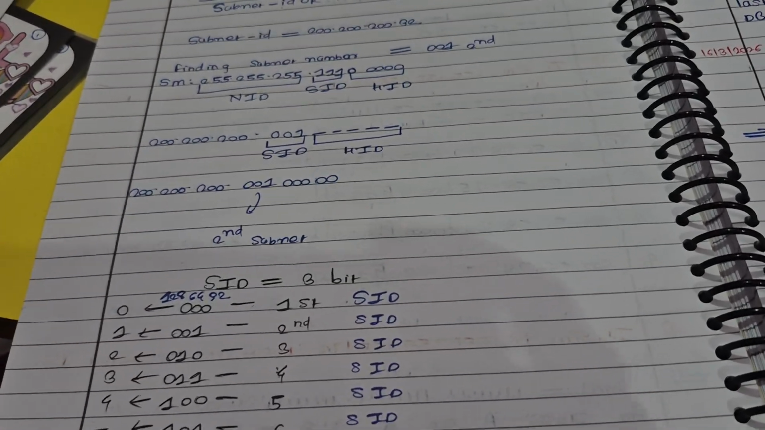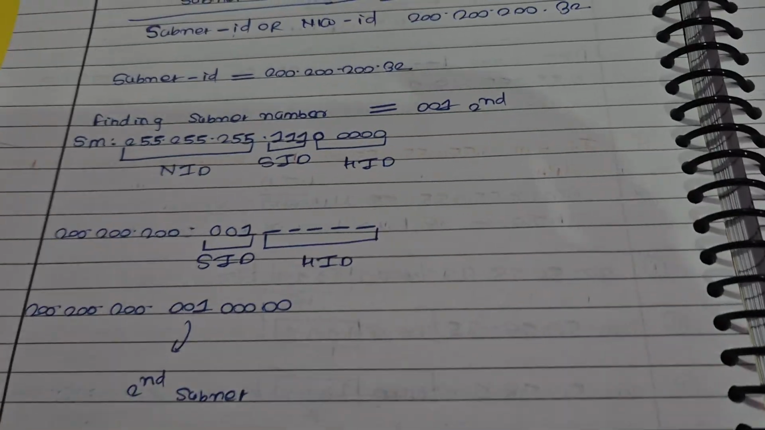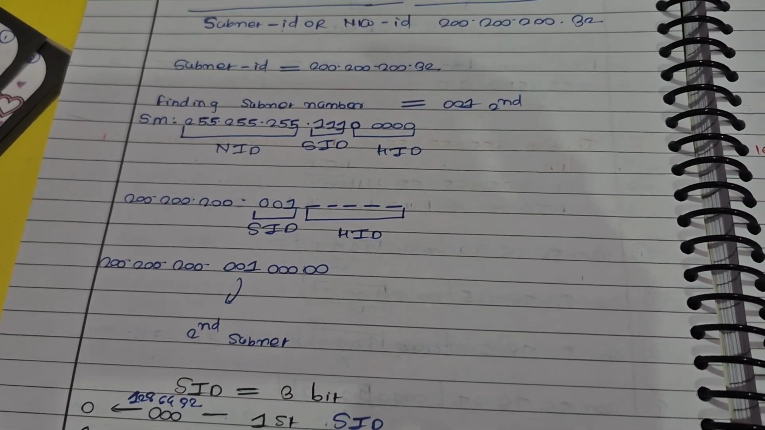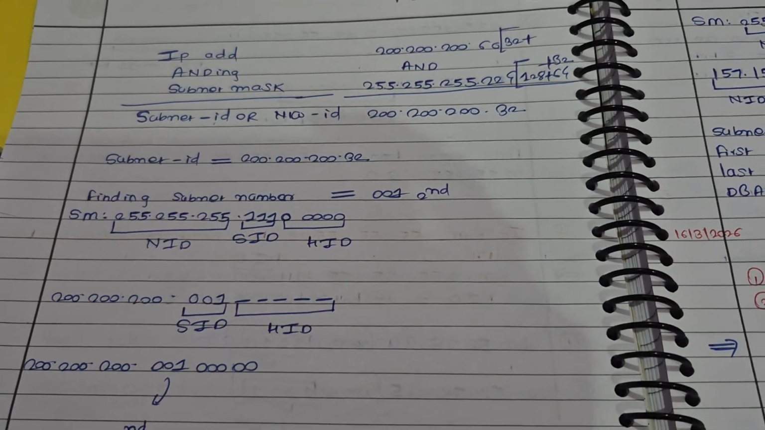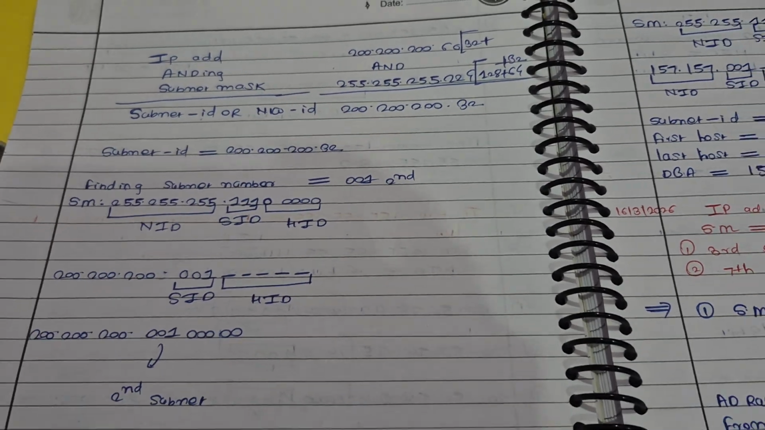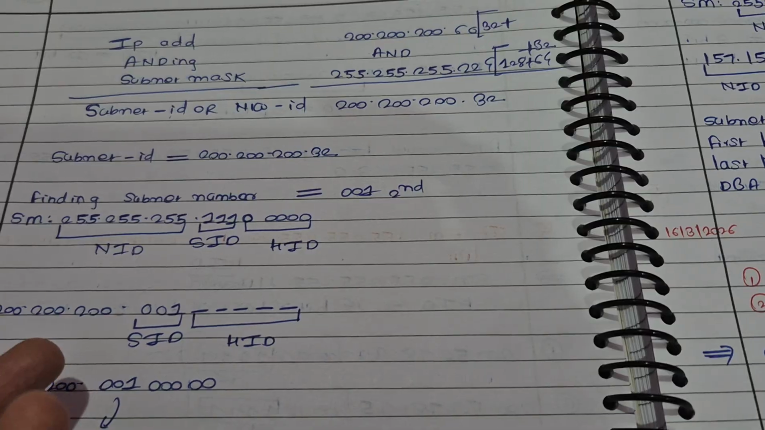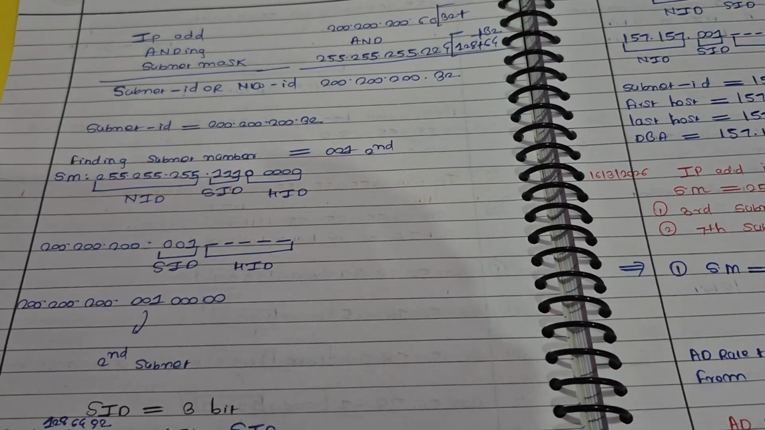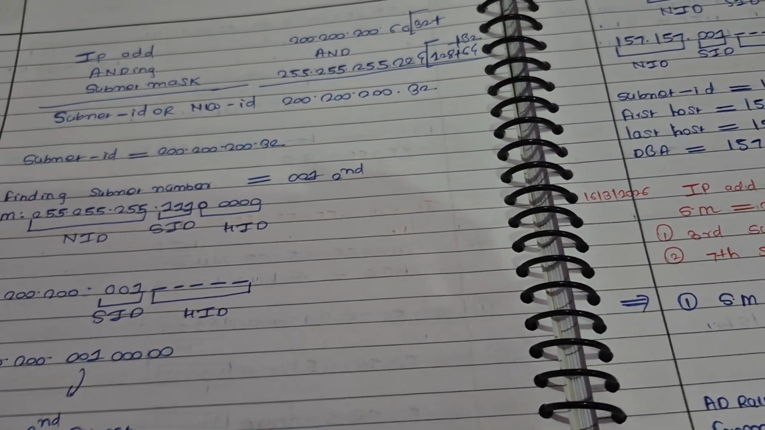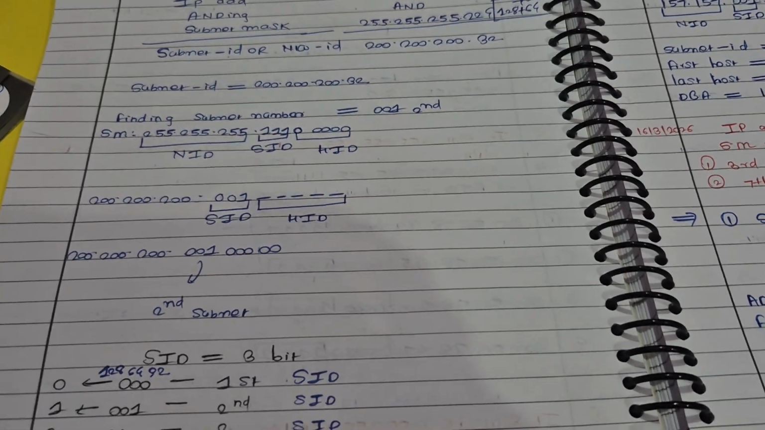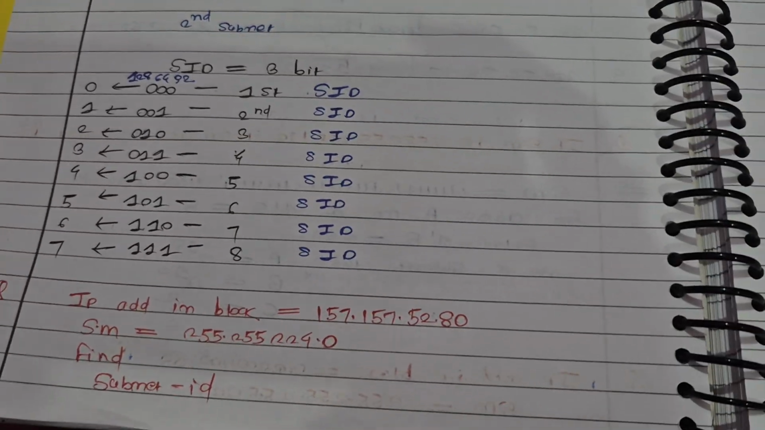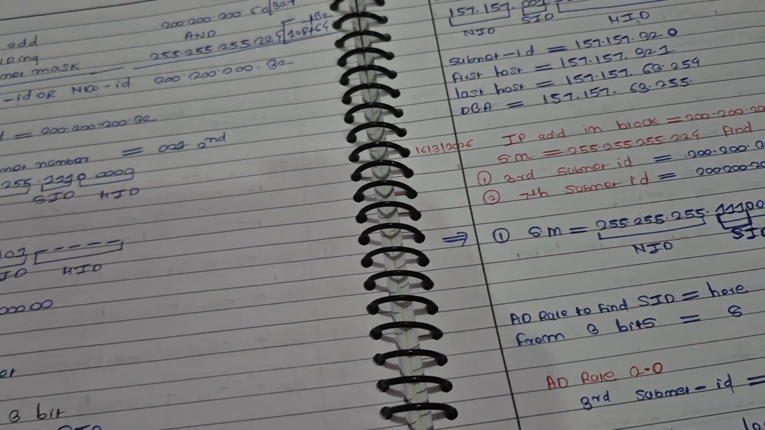So that's all. After converting, only 3 bits are converted in the IP address, because here the 3 ones represent the SID, since SID is the number of ones, and only 3 bits are ones. So we need to convert only 3 bits from the IP address, and from there we'll get the SID. So yeah, I think the same question is here. We need to find the subnet ID.